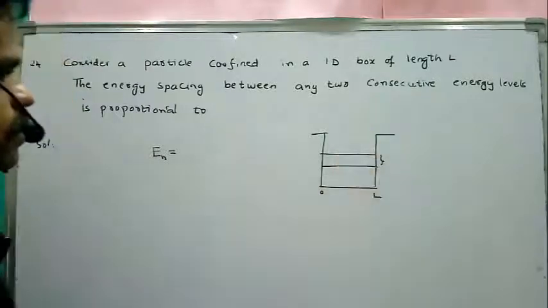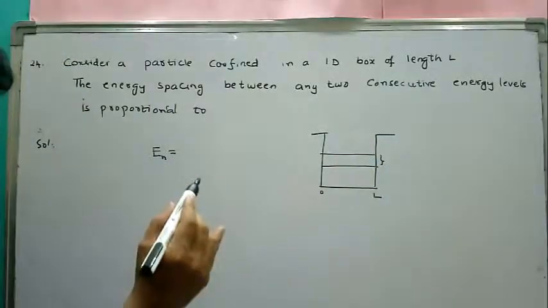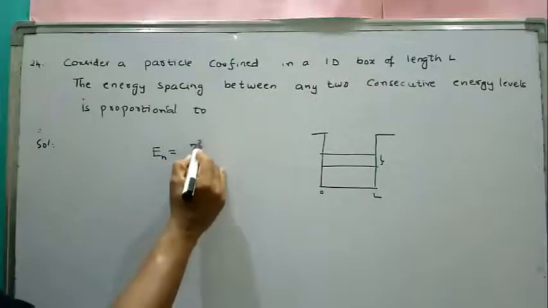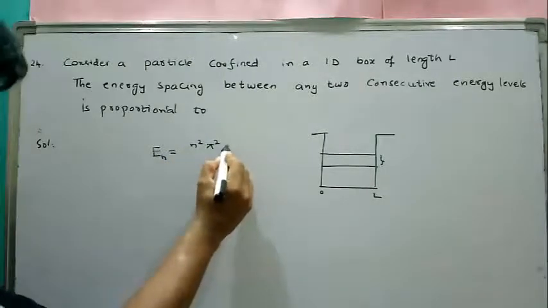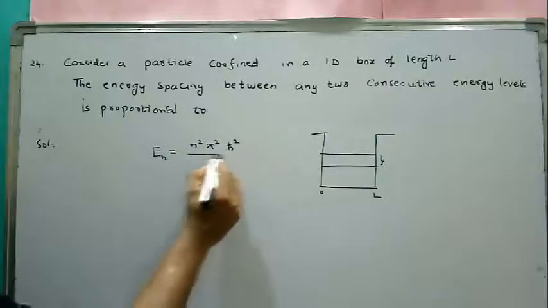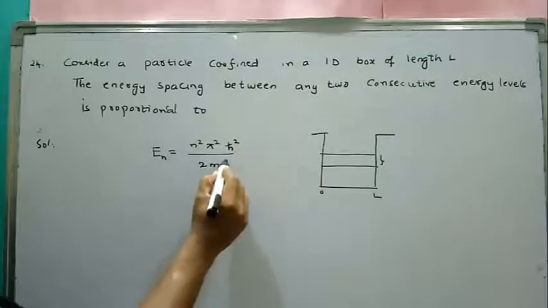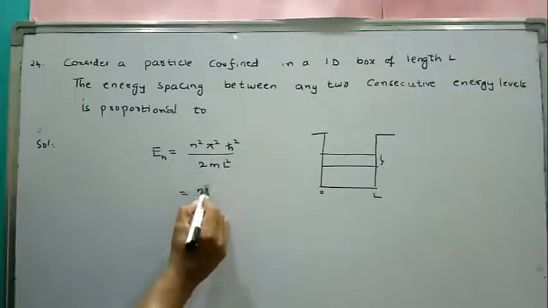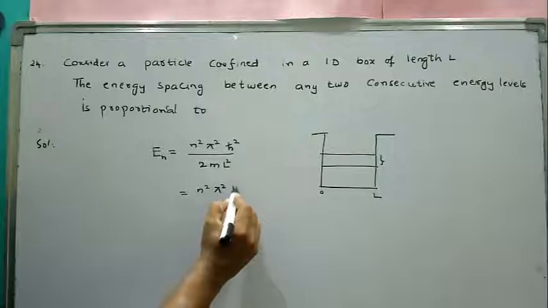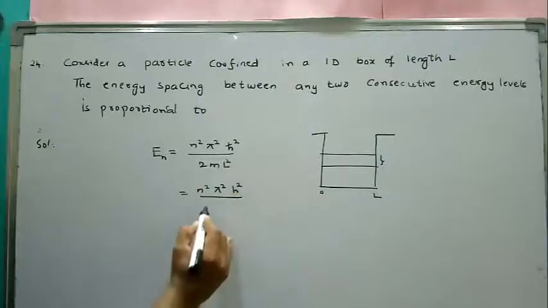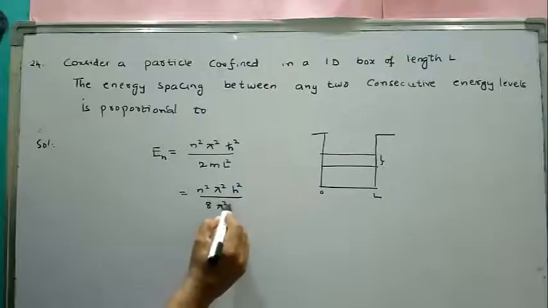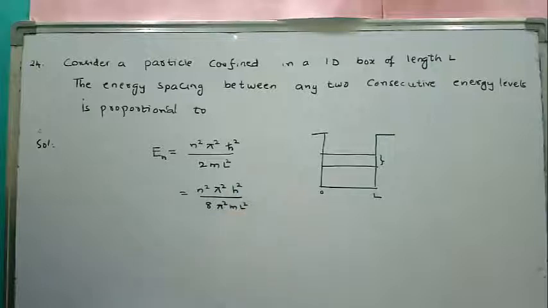The energy levels are proportional to n square pi square h bar square by 2m L square, otherwise we can write n square h square by 8 m L square.